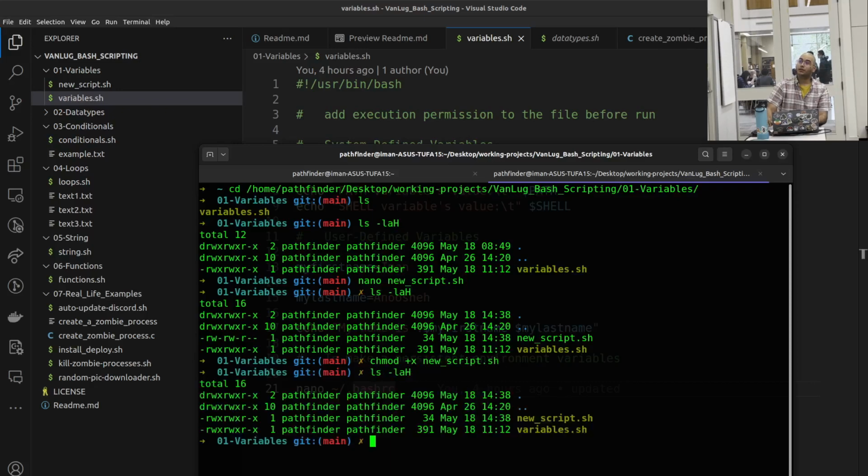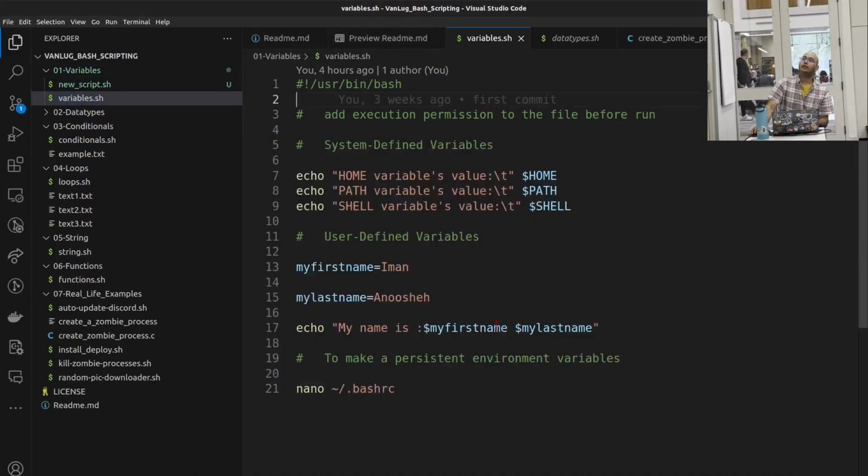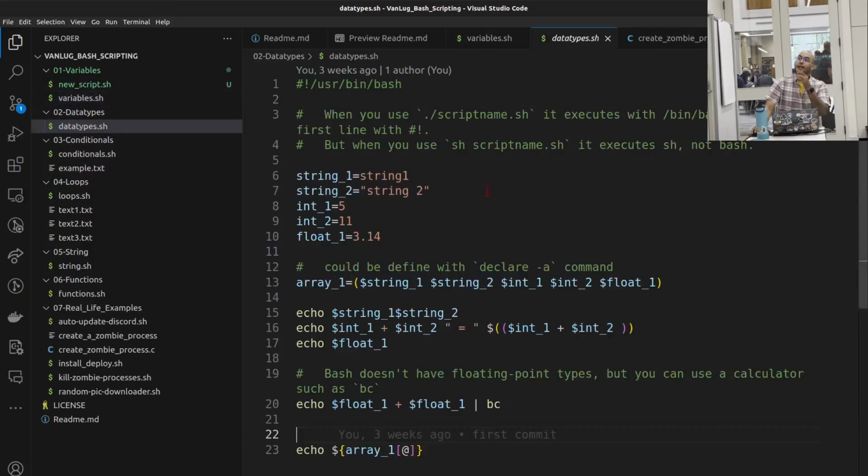Now if we check, it has the execution, and we can just run it with ./, which means in this folder, new_script.sh, and it types hello. Yeah, I think I covered this file. Are we going super slow or not? I don't know. All right, data types.